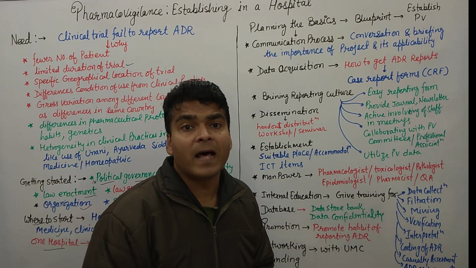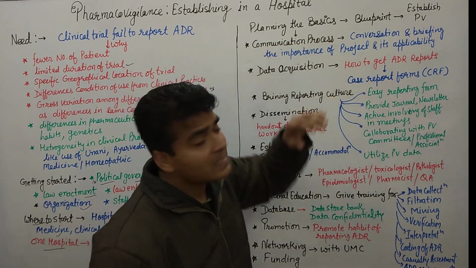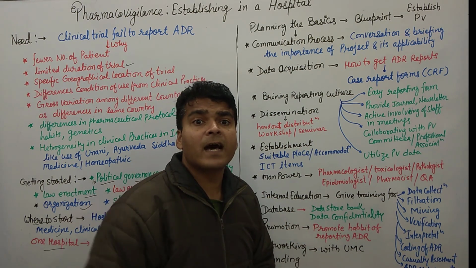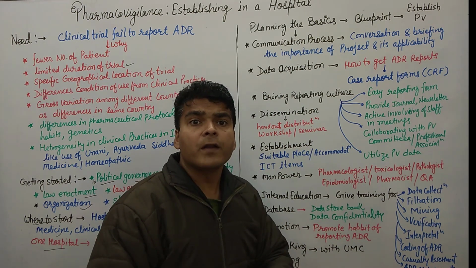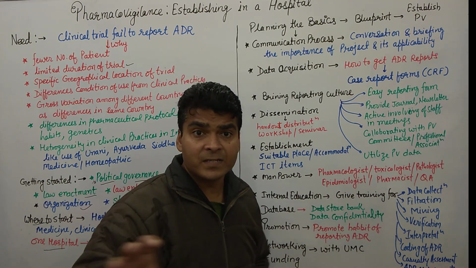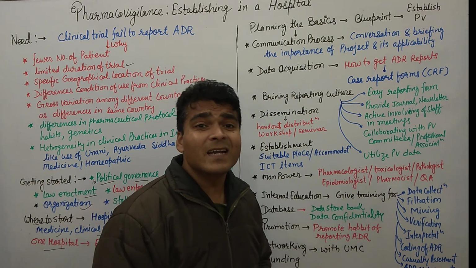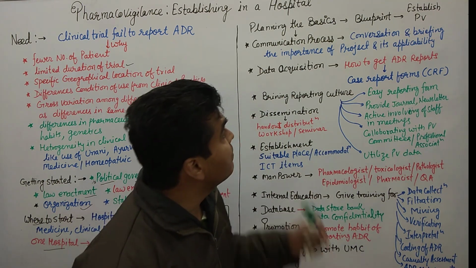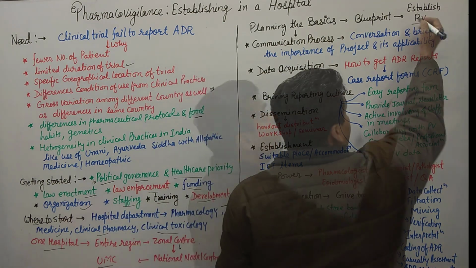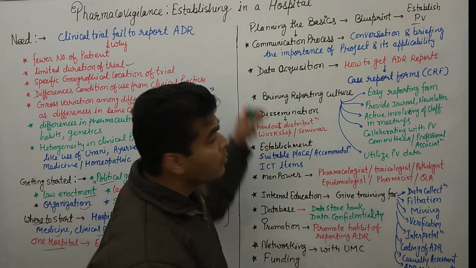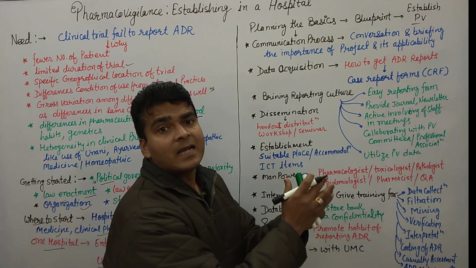So what is our planning? Basically, we need to bring a plan. Whenever we make a building or create a school, we first prepare its design on paper. Similarly, whenever we start a pharmacovigilance center, we need a blueprint to establish it. Clear? So what is the blueprint? I am discussing the blueprint of that establishment.